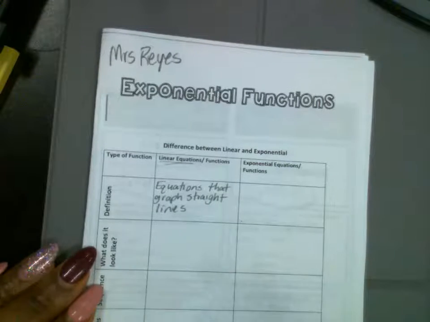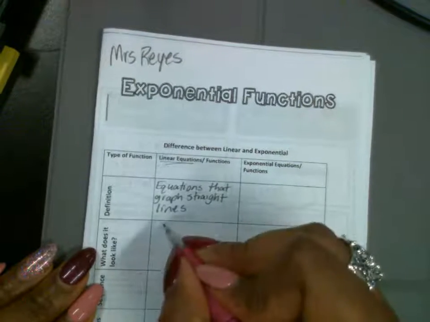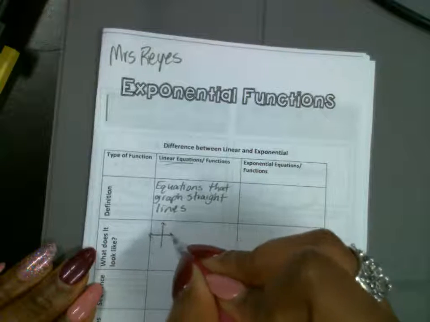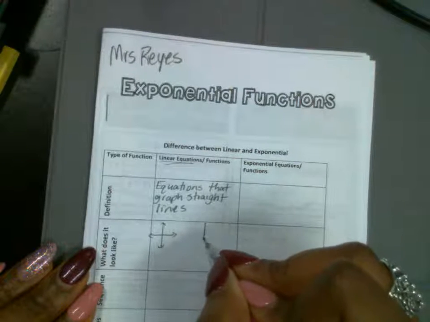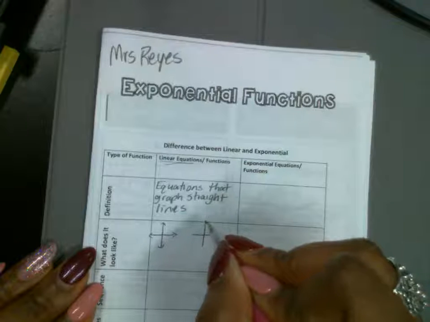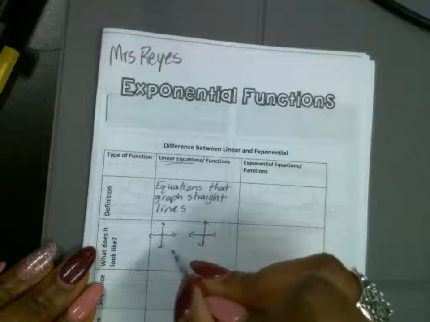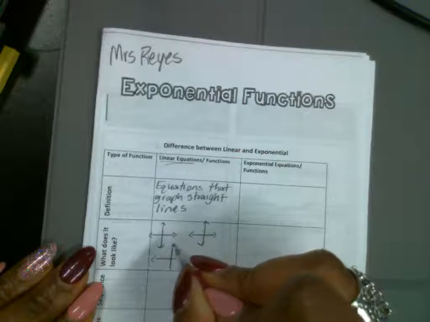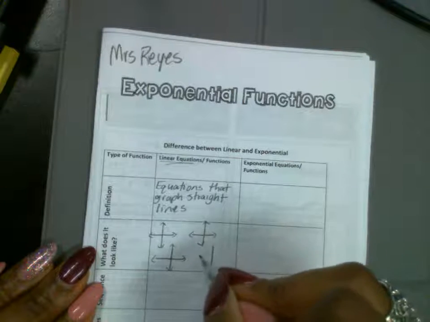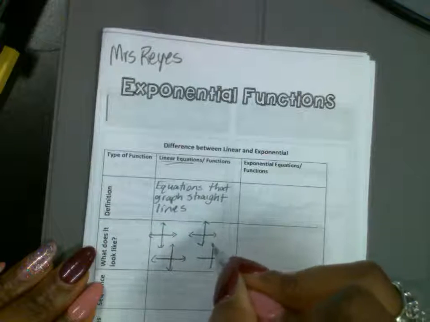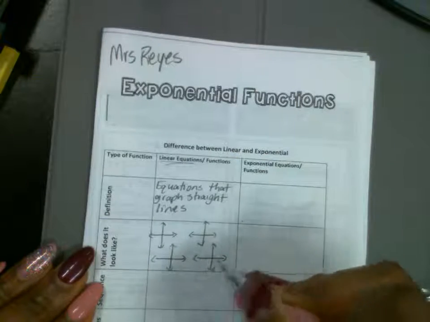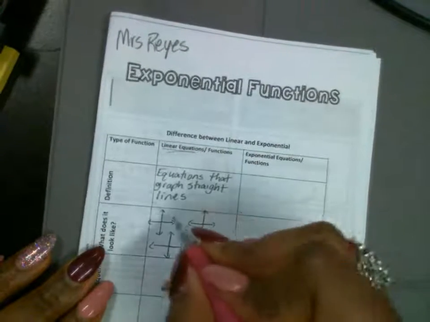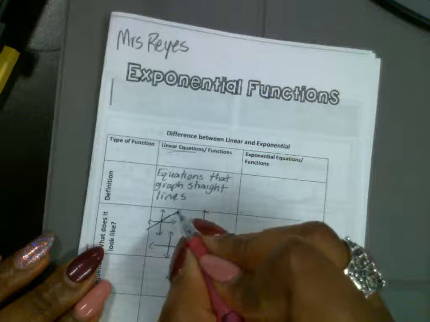Now we're going to draw what that looks like. We're going to do 4 examples. So we're going to draw 4 little small coordinate planes, right? And we've done this a lot of times. You'll see this in our notebook a bunch of times because we've done it so many times. So we have lines that go up. They have a positive slope.